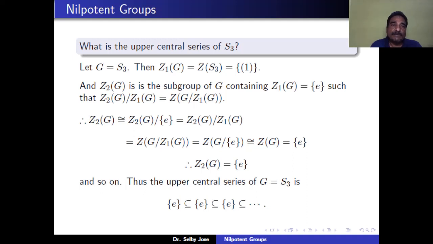Now, what about the upper central series of S_3? Suppose G is equal to S_3. Then the center of S_3, which is Z_1(G), is equal to the trivial group.